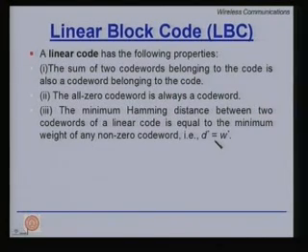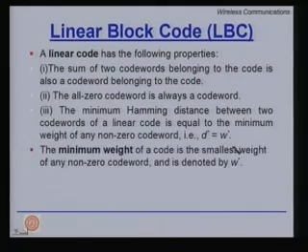You compute the Hamming weight of each of the non-zero code words, and whichever is the minimum you take it, and it will be W star equal to D star. So, the minimum weight of a linear code is the smallest weight of any non-zero code word and is denoted by W star.